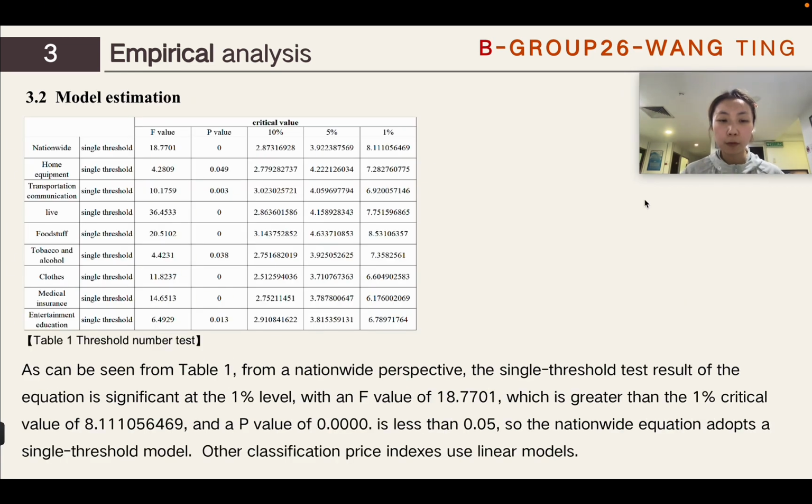As can be seen from Table 1, from a nationwide perspective, the single threshold test result of the equation is significant at the 1% level, with an F value of about 18, which is greater than the 1% critical value of about 8, and a p-value less than 0.05. So the nationwide equation adopts a single threshold model. Other classification price indexes use linear models.